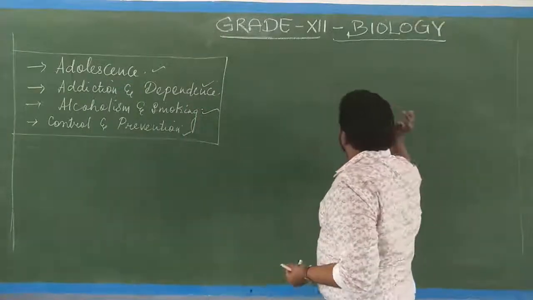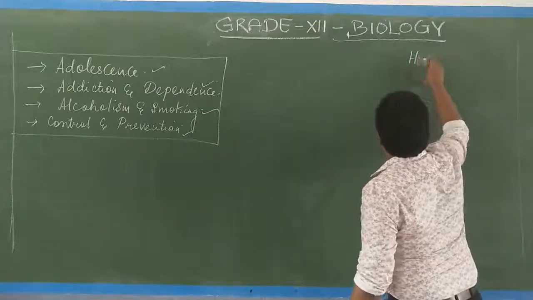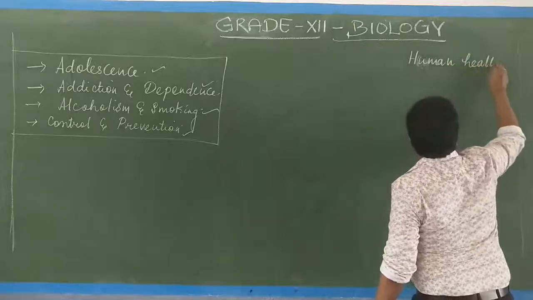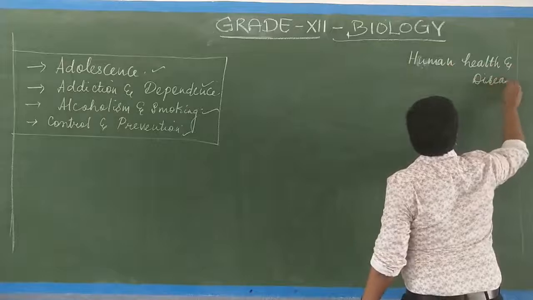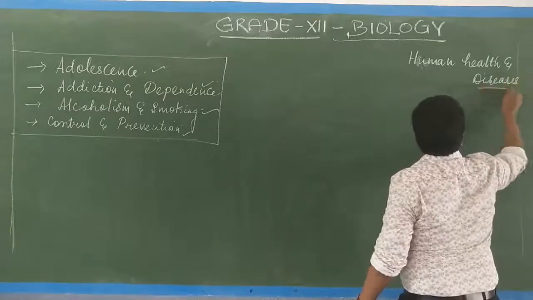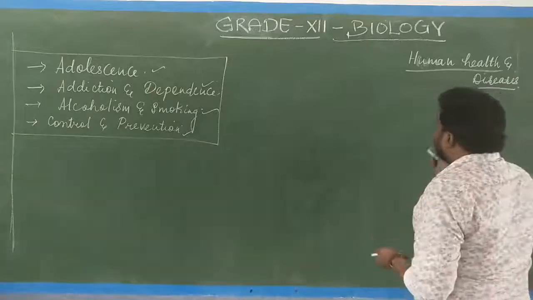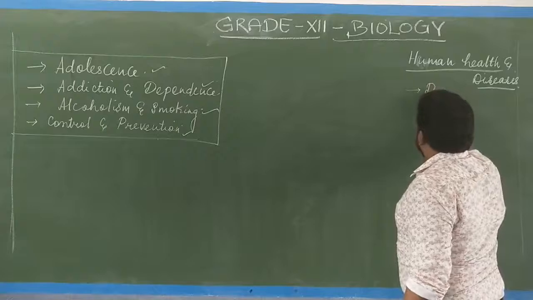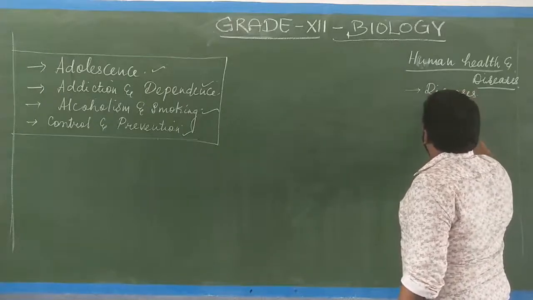And what is the chapter that we are studying now? We are studying about human health and diseases. Under human health and diseases, what are the topics that we covered so far? We studied about various diseases: bacterial disease,